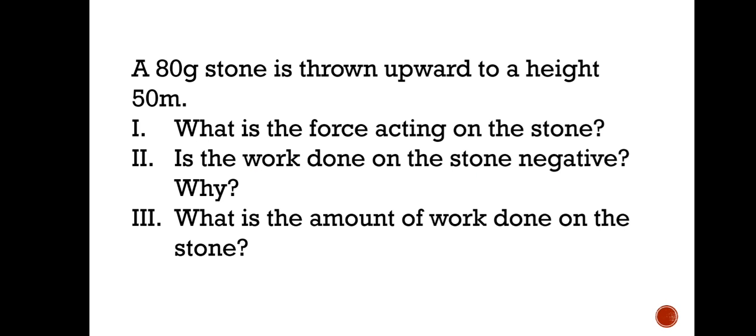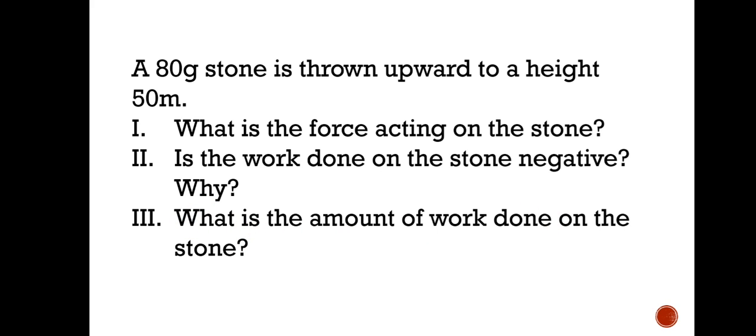So it is decreasing the speed. So we'll say the force is opposite to the direction of displacement. The stone is going upward and slowing down, the force is acting downward. So displacement upward, force downward. So this is the negative work done, correct? And why? The reason is already given. So what is the amount of work done in that case?